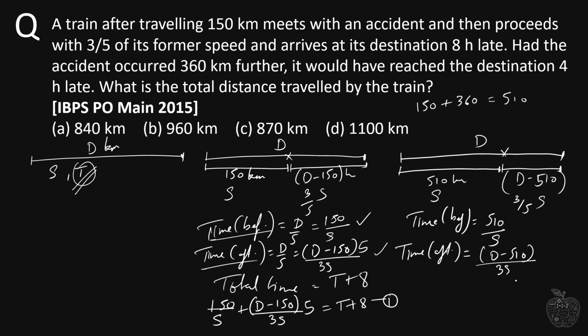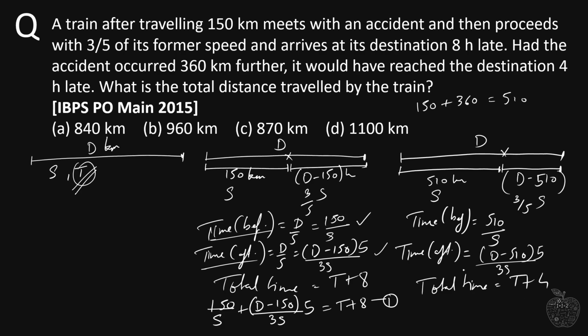So 3s divided by 5, this 5 will go in the numerator and gets multiplied with this. And the question is telling me it would have reached the destination 4 hours late. So if there was no accident, it would have taken t time, but now it reaches 4 hours late. So that means total time taken here is t plus 4.